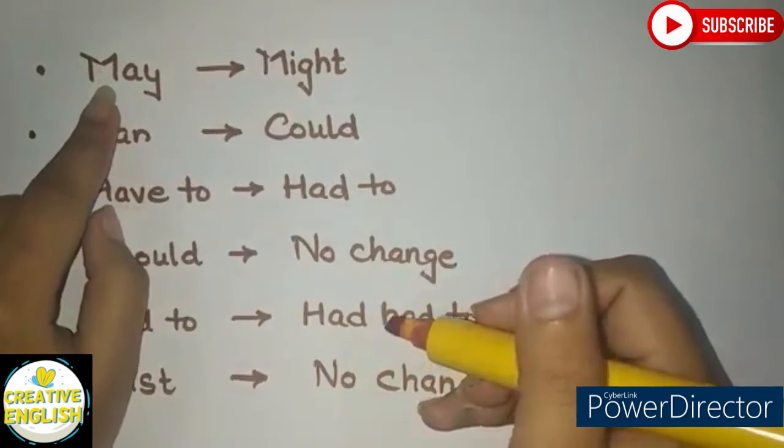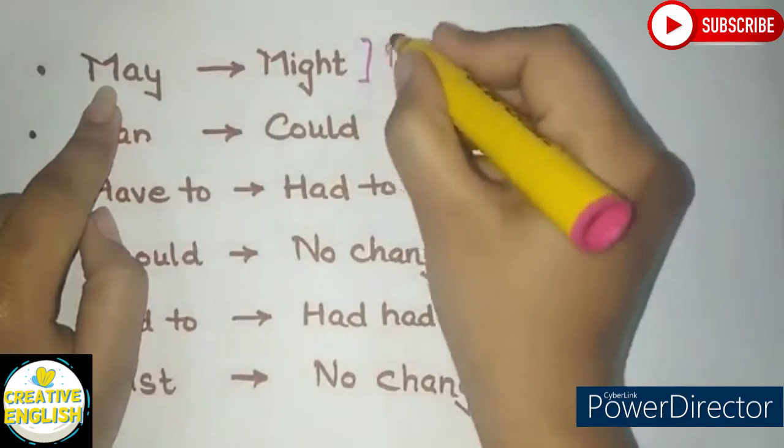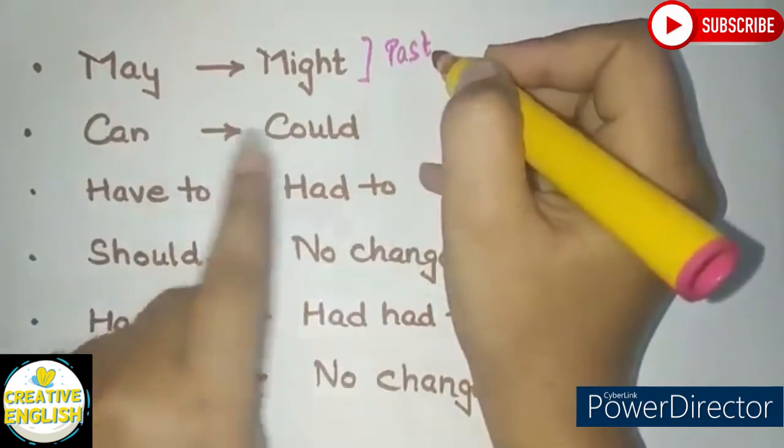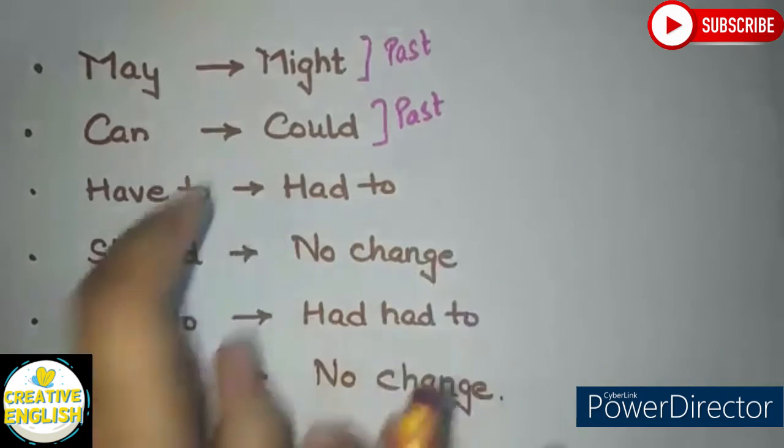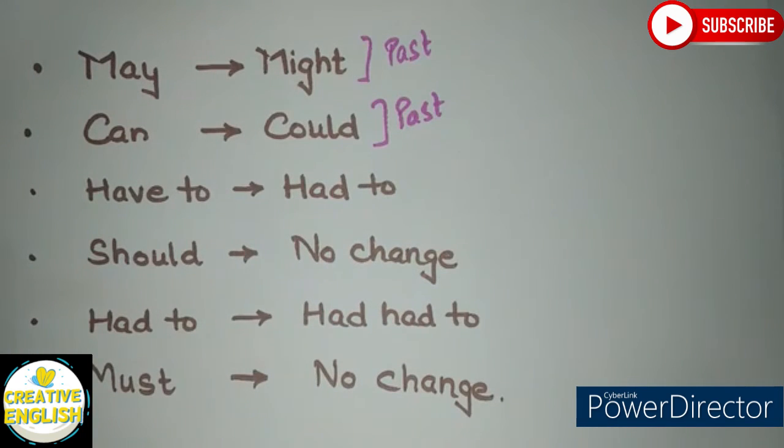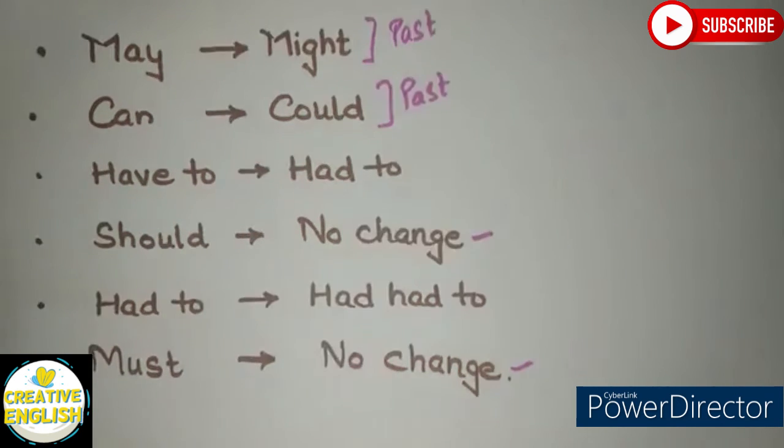Might is the past form of may, and similarly, could is the past form of can. Have to will get changed into had to. There will be no change in case of should and must.